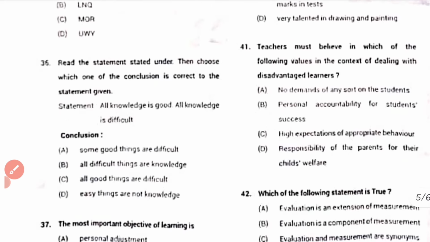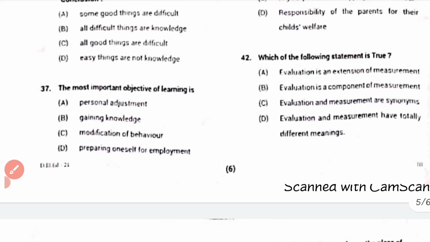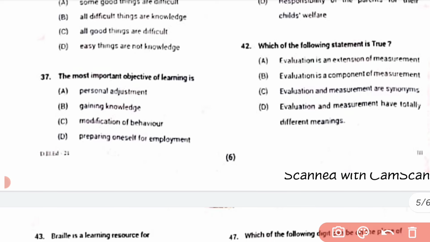41. A teacher must believe in which of the following values in the context of dealing with disadvantaged learners. So for this one is B, personal accountability for student success. And 42, which of the following statements is true? For this one, A is the correct answer. Evaluation is an extension of measurement.